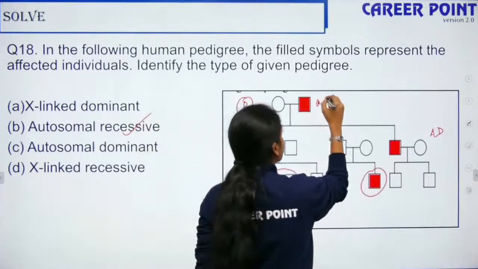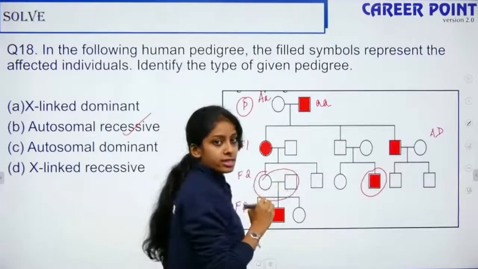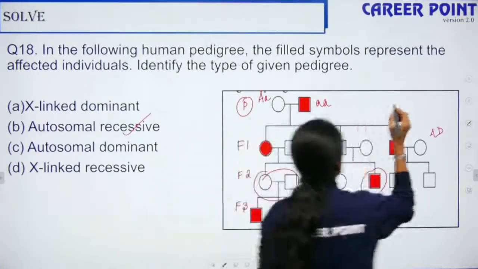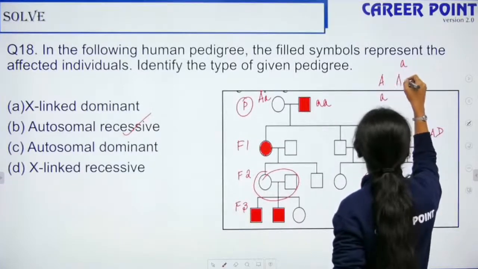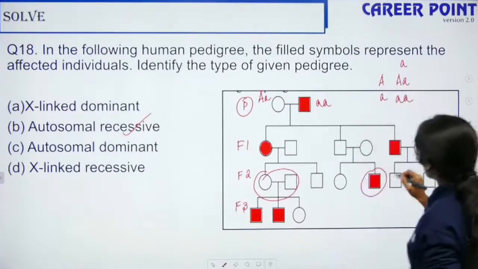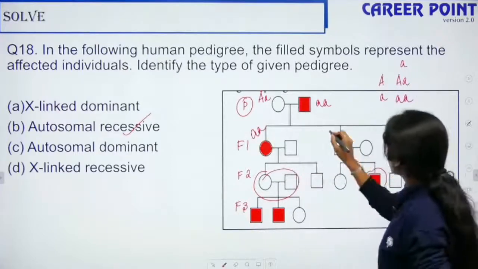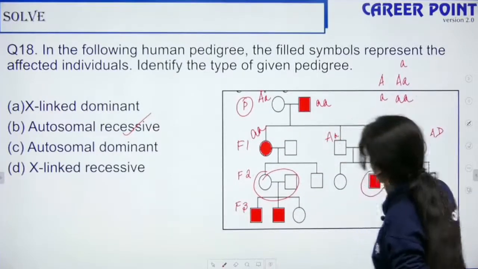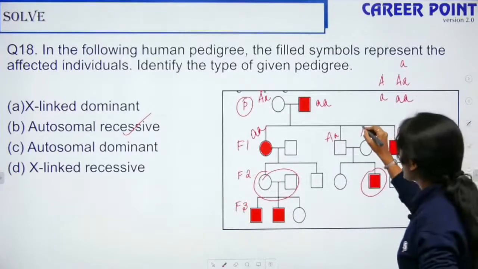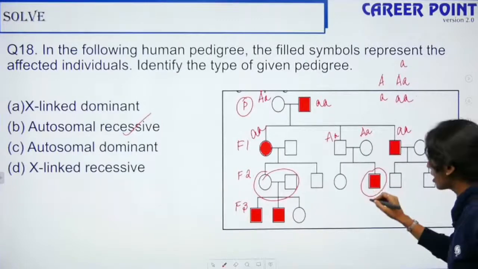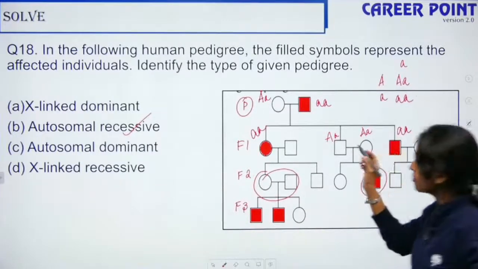Okay, so I write this. There are high chances the mother can be like this, so only then it will be like this. So these two are Aa. This fellow is normal, so he is capital A, right? If he is marrying a normal girl, there are high chances that she is also a carrier, so he is affected, right? Yes, fine.